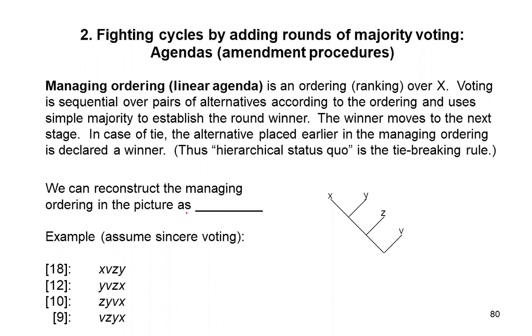Then the winner moves to the next stage. Now, if we have a tie, and we may often have ties in this method of voting, then the alternative that is placed earlier in the managing ordering is declared a winner. So earlier is important. This is what we can call hierarchical status quo. This is our tie-breaking rule.